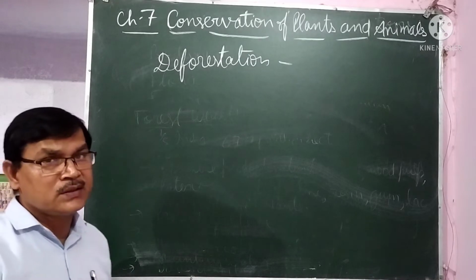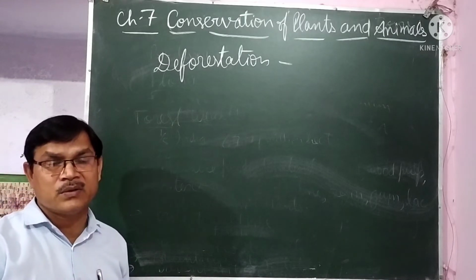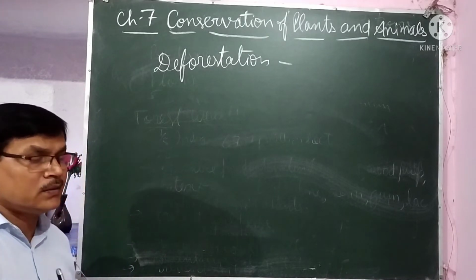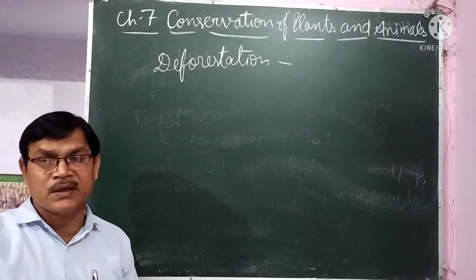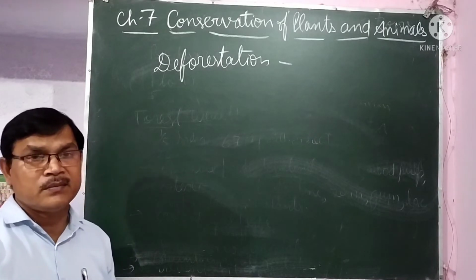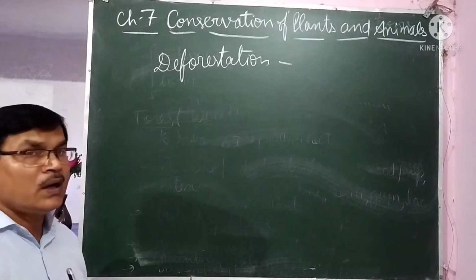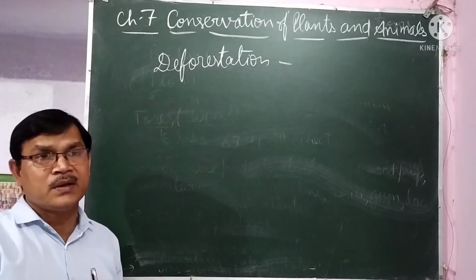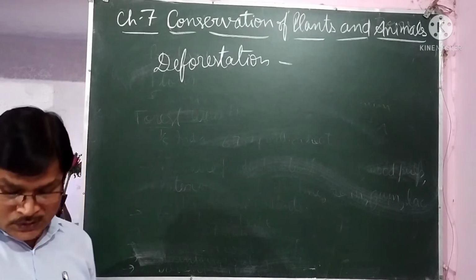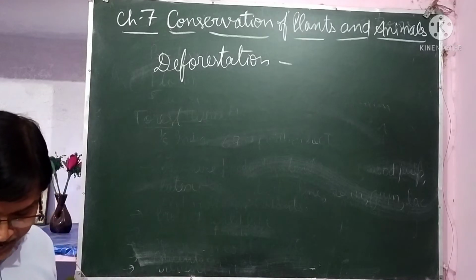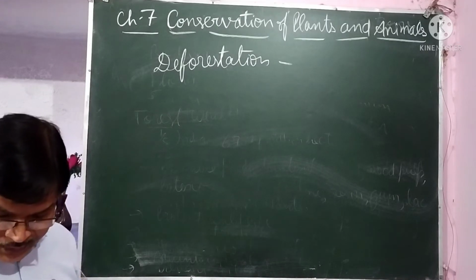And one more factor that also affects the forests is overgrazing. When animals enter into the forest for grazing, whatever small saplings of the trees are there, they are eaten by the animals, and whatever is left is destroyed by their hooves. So that also affects the forests.